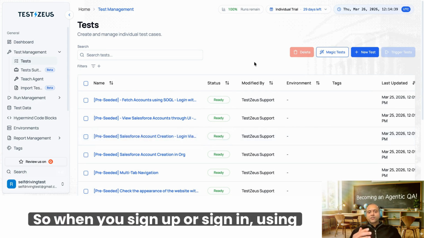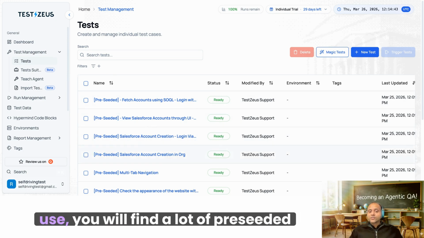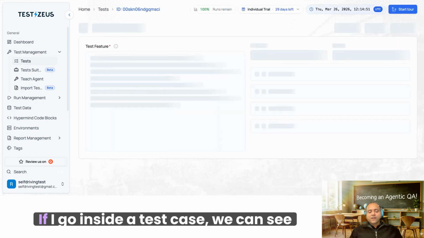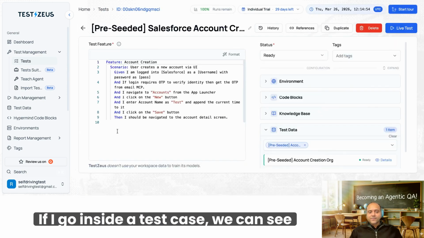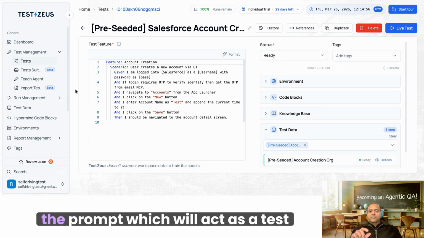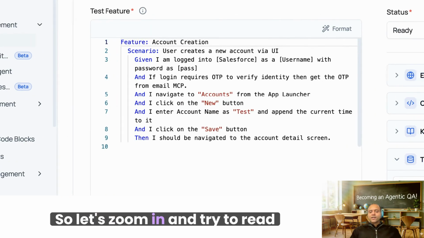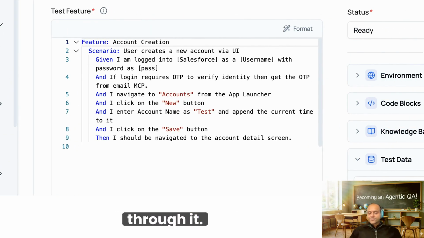So when you sign up or sign in using Google or any other method into TestZeus, you will find a lot of preceded test cases. These are there to help you get familiar with the system. If I go inside a test case, we can see the prompt which will act as the test case for us. So let's zoom in and try to read through it.